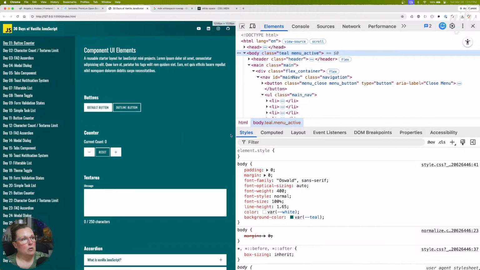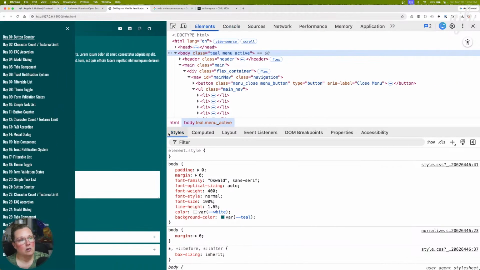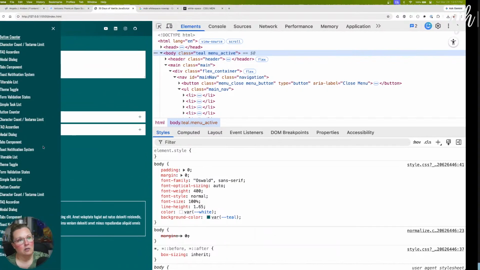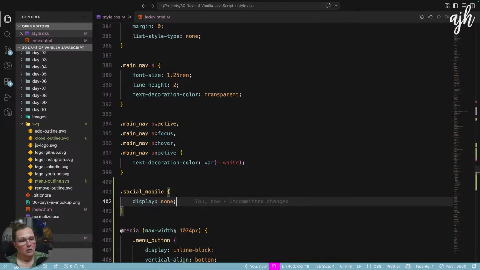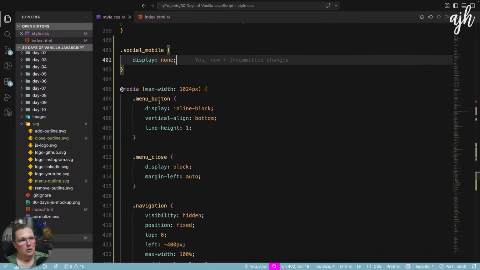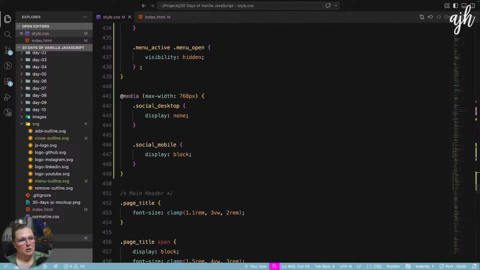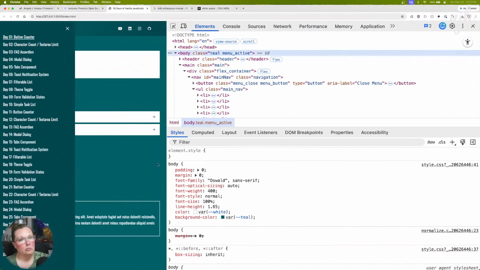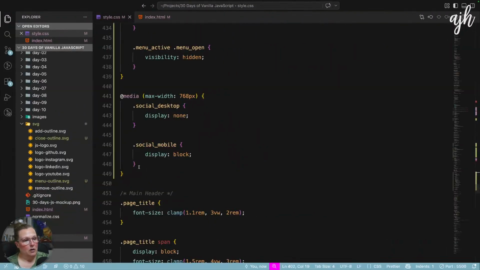So now, because we have our menu active class here, we need to make sure social mobile, display none, social, probably want that at 1024.